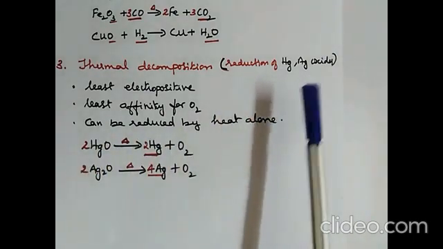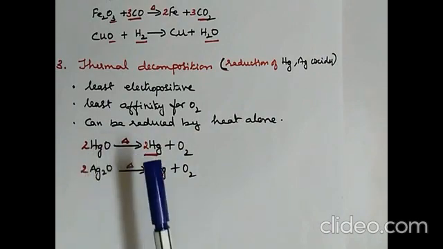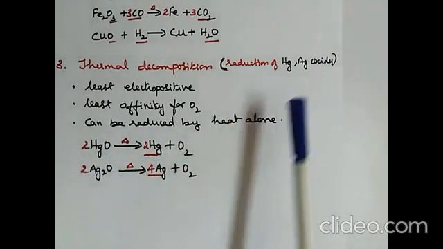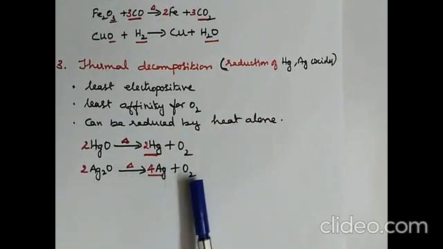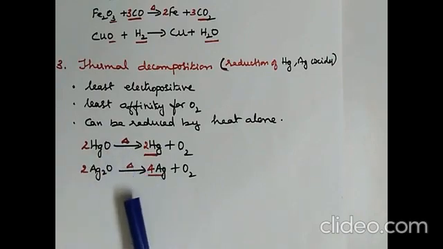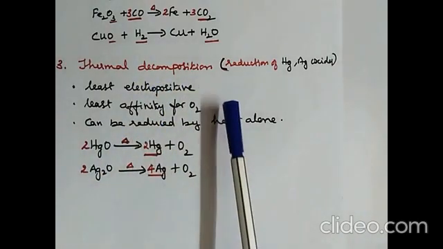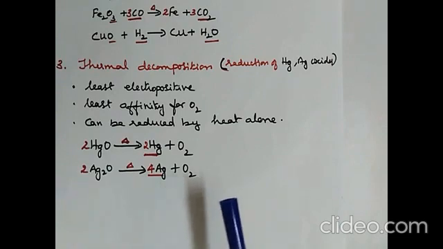For example, mercuric oxide, HgO, on heating decomposes to give mercury and oxygen. Then Ag2O, on heating, gives Ag and oxygen. So the oxides are reduced to metal just by heating. That is thermal decomposition. So you have to remember the reasons why some are reduced by electrolysis or by using reducing agents or by thermal decomposition.